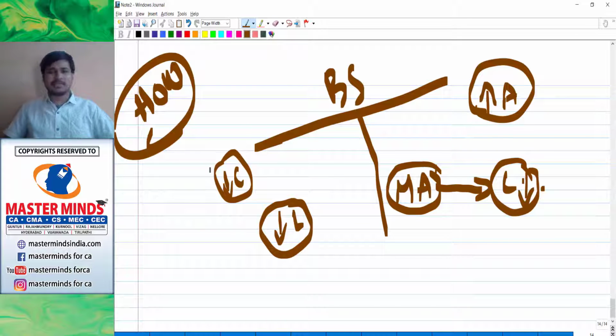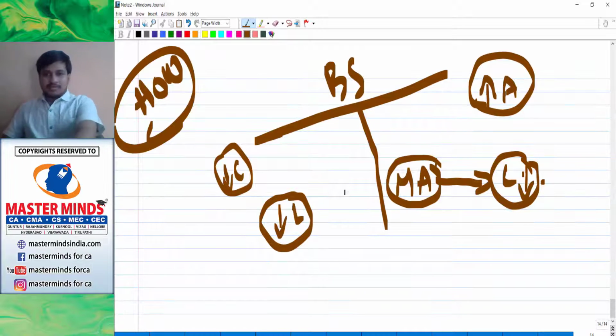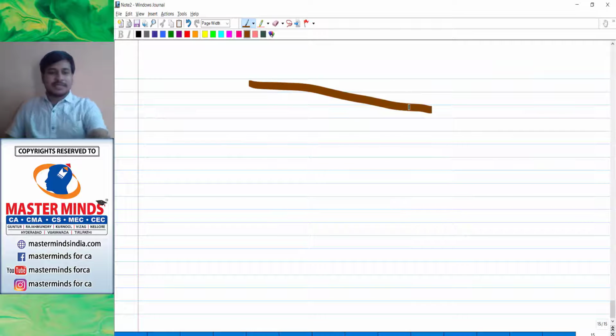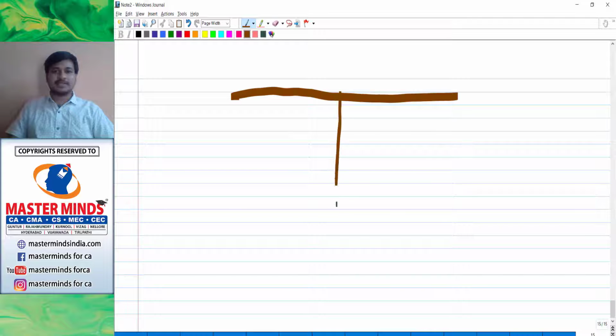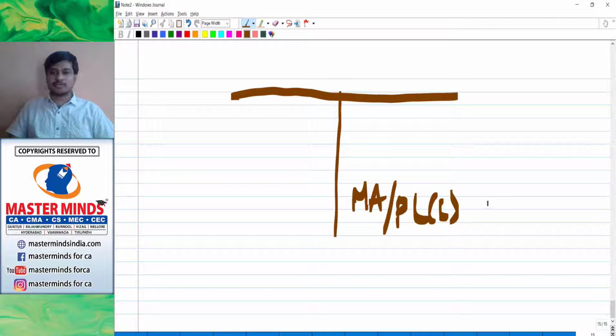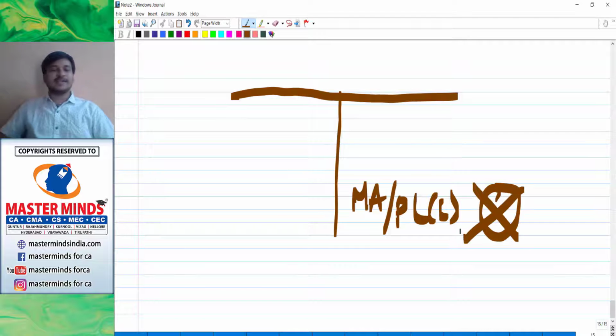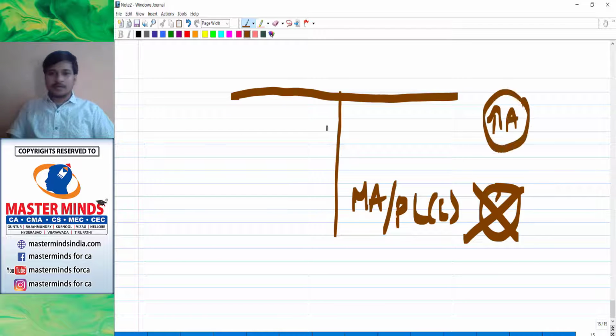Am I correct or wrong, sir? See, reason number one, the company is incurring heavy losses. That's the miscellaneous assets or P&L account loss. So now these losses should be deleted. How will losses be wiped out from the business? Either by increasing its assets or by decreasing its liability.